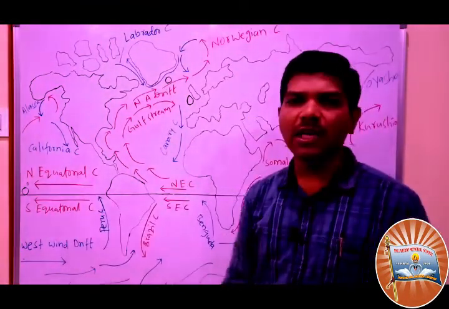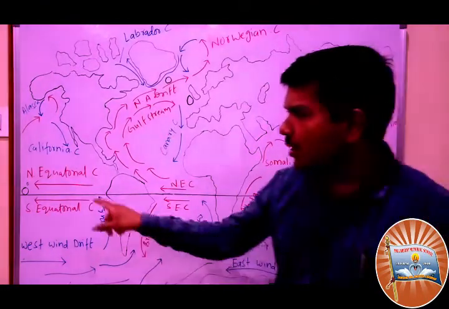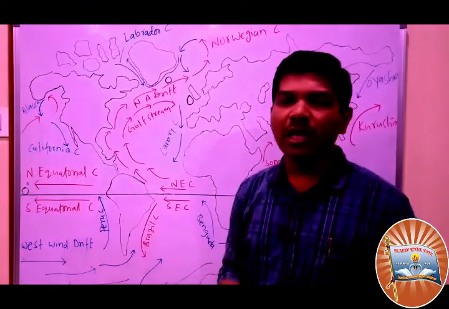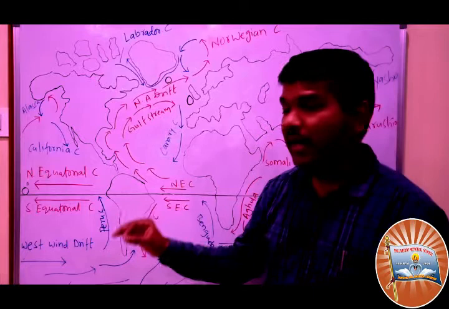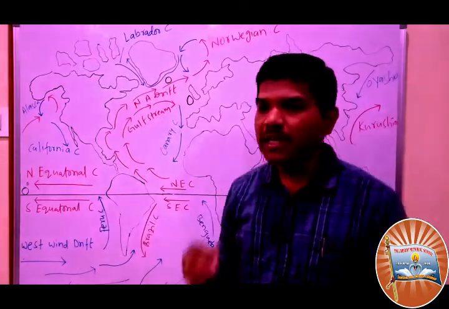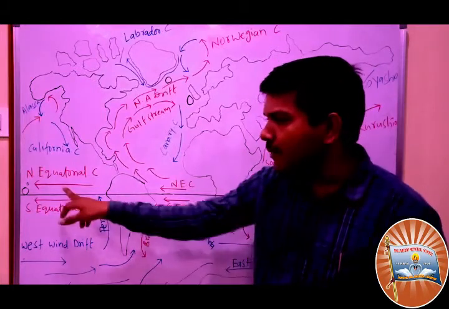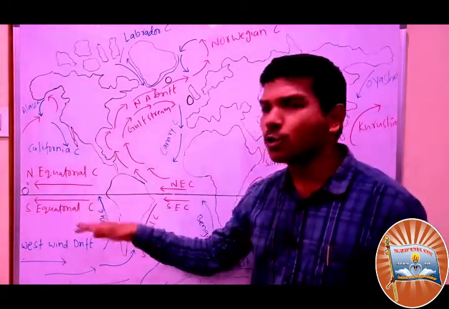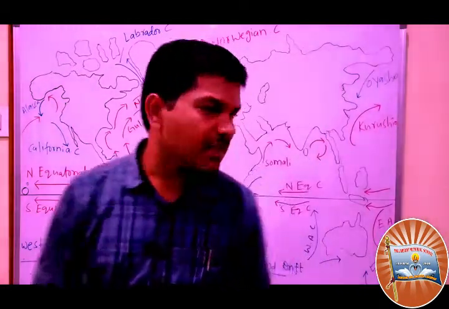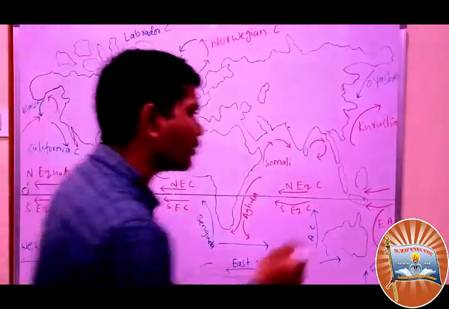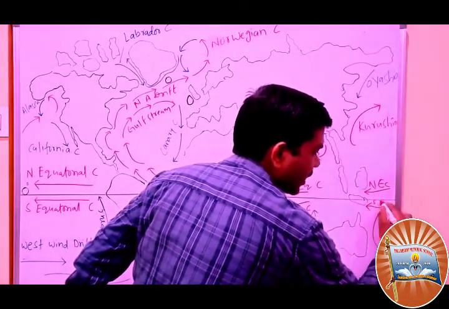One point you have to understand: the north equatorial and south equatorial currents are not exactly at 0 degree, but a little bit north and a little bit southward they usually blow.